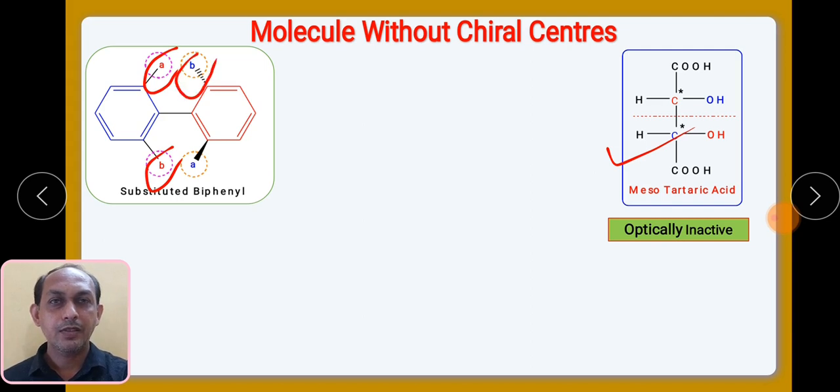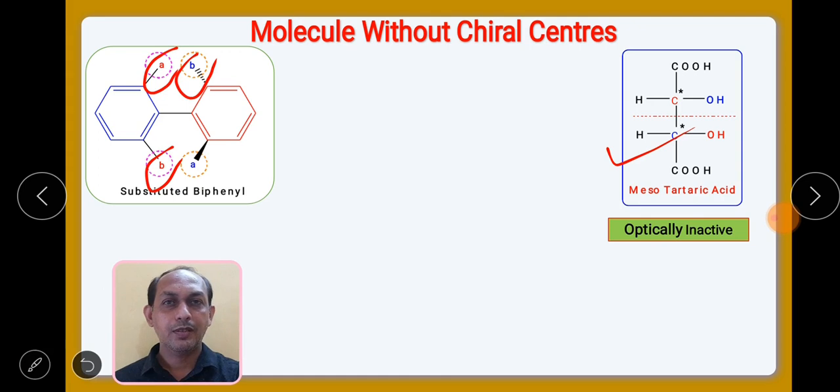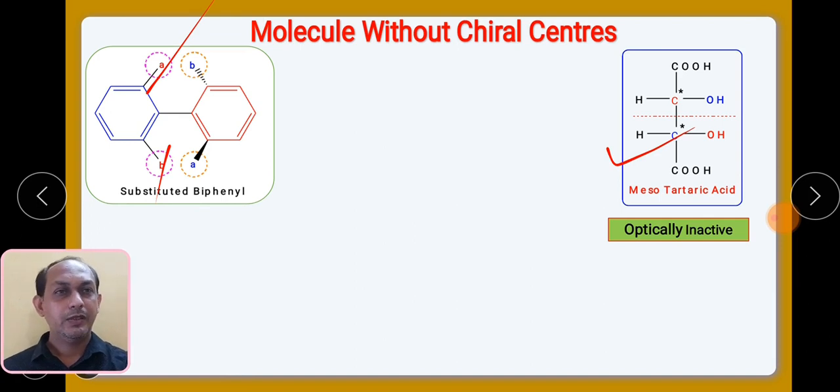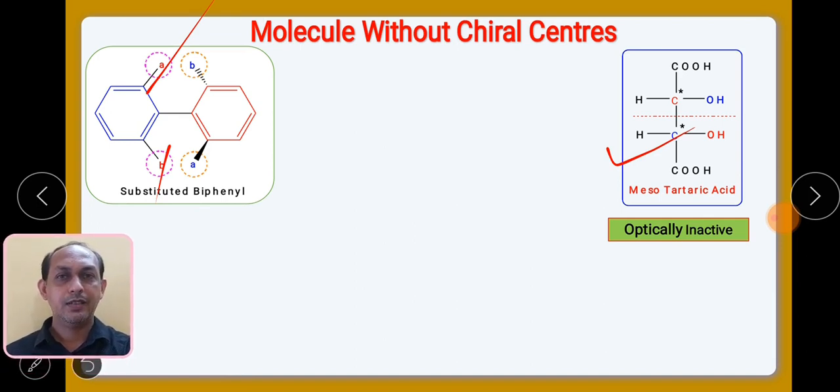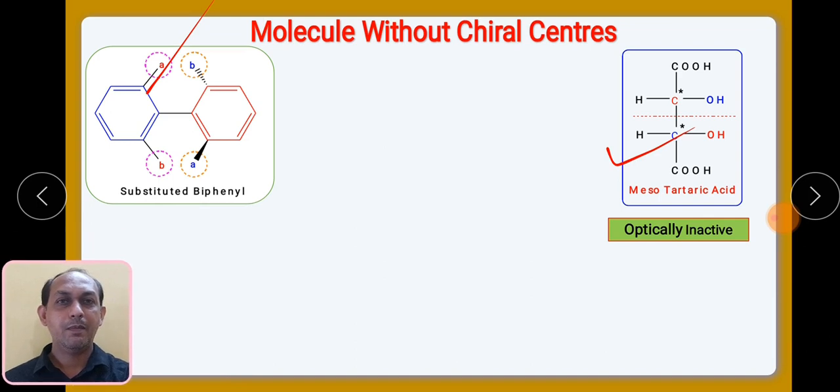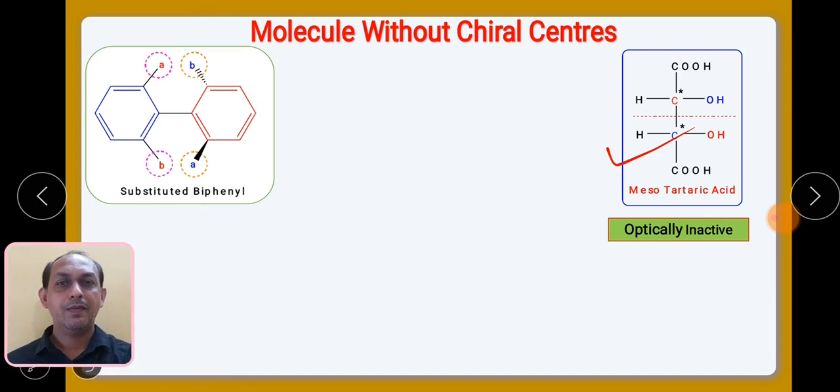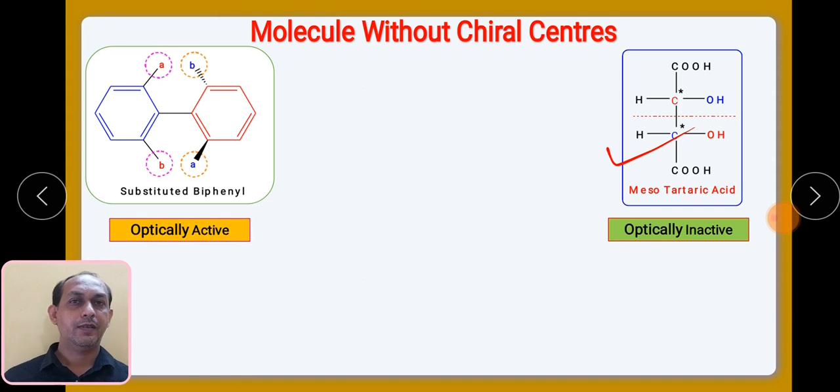When you have different substituents at the ortho positions in the same ring, on the upper side and on the other side, the molecule may show optical activity. We'll see that in the coming sessions. But remember, substituted biphenyls may show optical activity, even though they do not contain any chiral center.